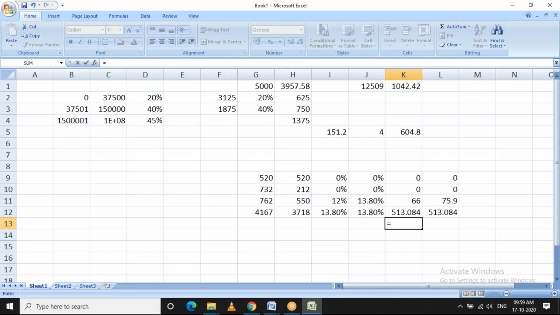So the total employee contribution will be this much, and this will be the employer contribution. So basically your NI earnings will be split into these slabs, and for each slab the percentage will be applied.